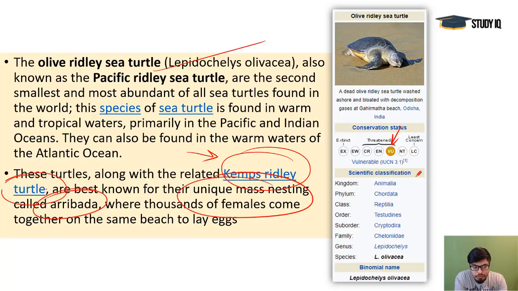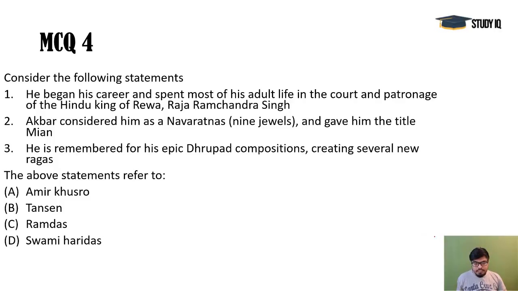When all these smaller ones, as we can call them, these juveniles or these kids of these olive ridley turtles, are moving towards ocean, this phenomenon is called arribada. So that's why this is very famous. Reptilia is the class of these turtles, as they are coming under the reptiles group, and olivacea is the species.